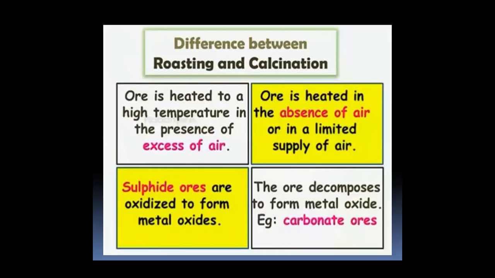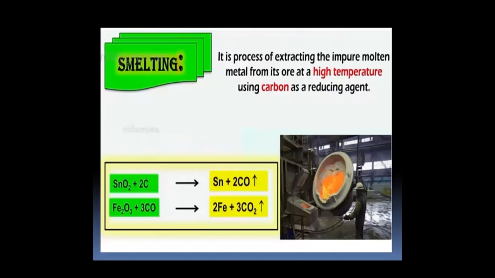Difference between roasting and calcination. Remember that both processes involve heating the concentrated ore at high temperature below its melting point. In the presence of excess air or oxygen it is called roasting. In the absence of air or oxygen it is called calcination. During roasting, sulfide ores are oxidized to metal oxides, whereas during calcination, carbonate ores are decomposed to metal oxides.